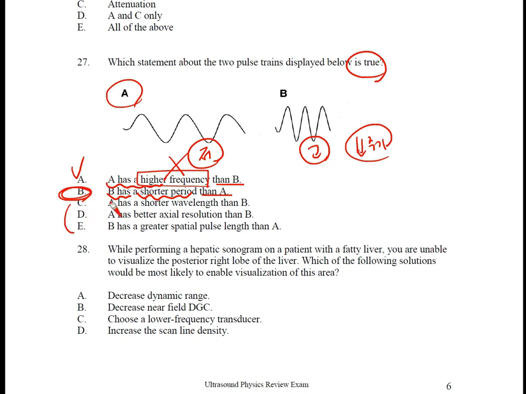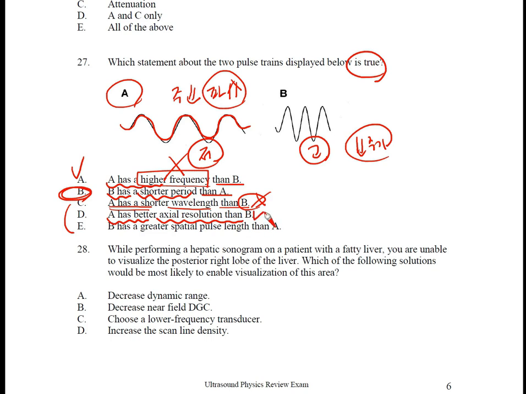If you look at the next option, it says that A has a short wavelength. Compared to option B, here the frequency is lower, so the wavelength in contrast becomes longer. You can also see that it is connected in a longer way. Therefore, option C can also be considered an incorrect choice. Looking at option D, it says that A has even better axial resolution.